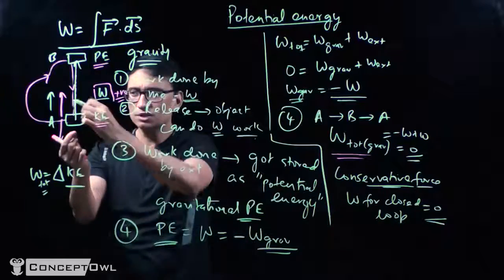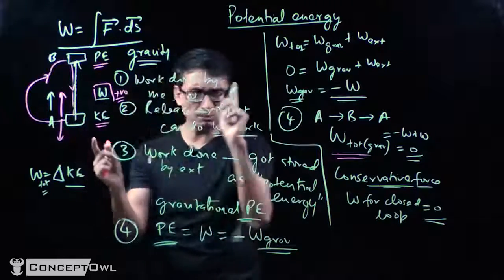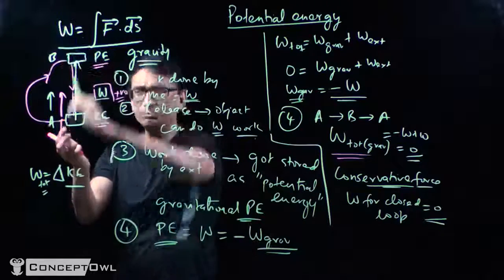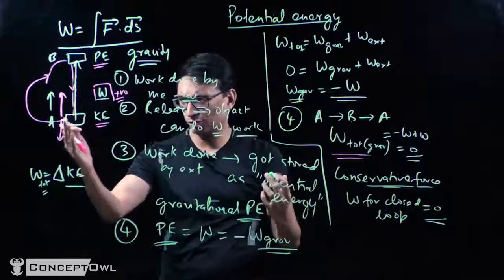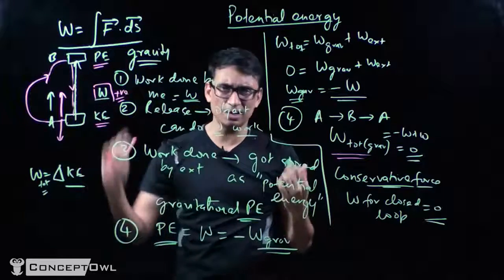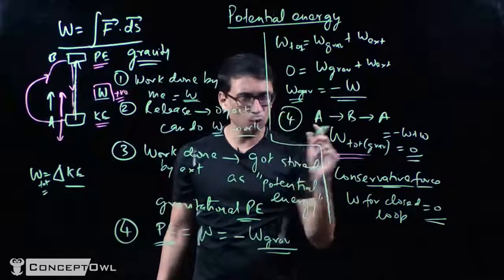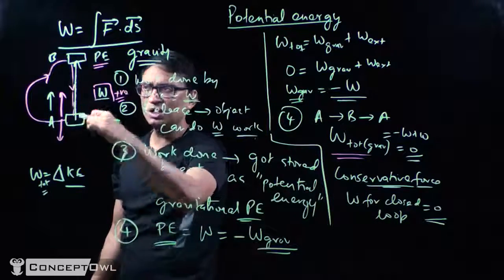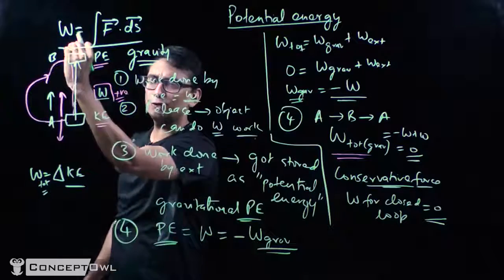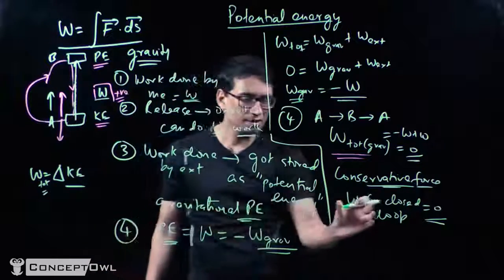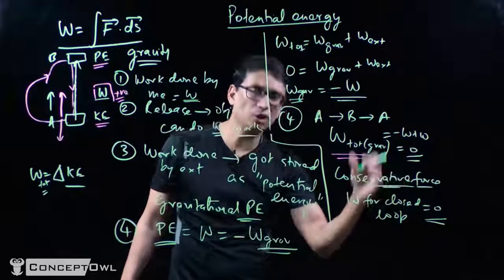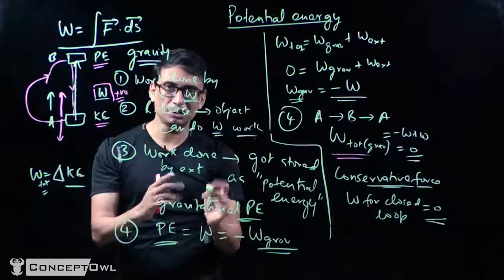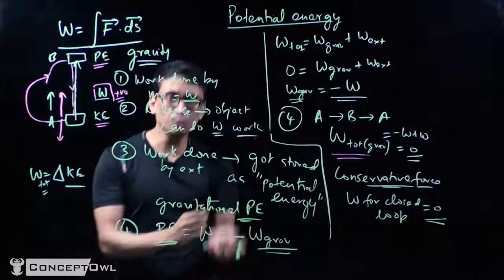Since the total work done is 0, which means, think about this carefully, the negative work done and positive work done will always have to be equal if they go from point A to point B. And therefore, only in these cases, since the total work done is 0, if some work is done by an external force, we'll get it back. Such a force we call a conservative force, and only for such a force do we define potential energy. Because remember, for potential energy, what is the idea? You do something, you get it back.